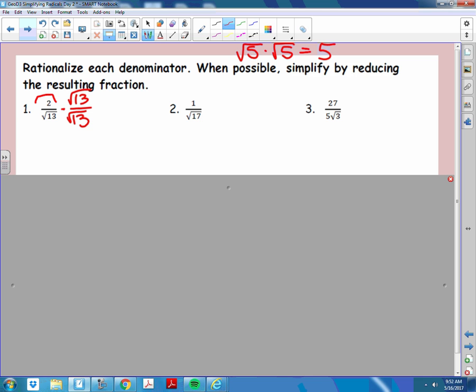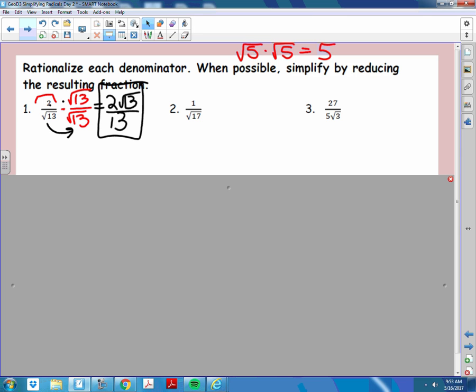Okay, so when we're doing the math, if you remember back to multiplying fractions, which most of you have some issue with, top times top and bottom times bottom. So we end up with 2 times the square root of 13 over the square root of 13 times the square root of 13, which is 13. Then you take one last look and make sure that your whole numbers, your coefficients, cannot be simplified. In this case, they cannot. That is your answer.